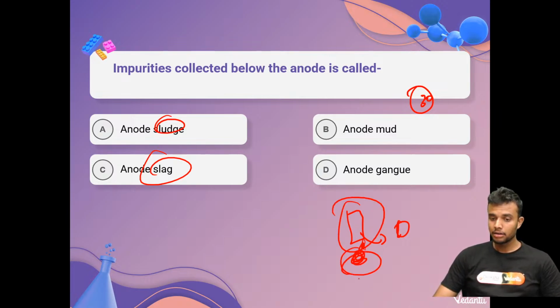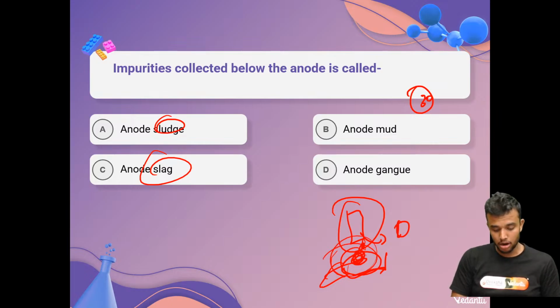Something is collected at the bottom of the anode electrode. What is this called? What is this bottom? What do we call that?